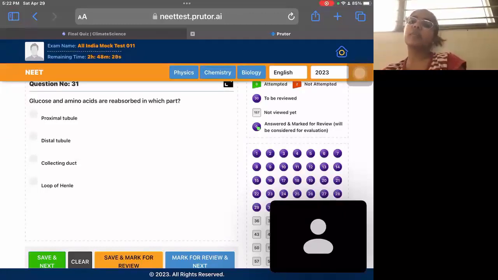The loop of Henle maintains the concentration of urine, and the distal tubule absorbs some of the sodium, but not the majority, and it secretes K+, potassium ions. So the reabsorption of the majority of glucose and amino acids occurs in the PCT. That's the correct answer.